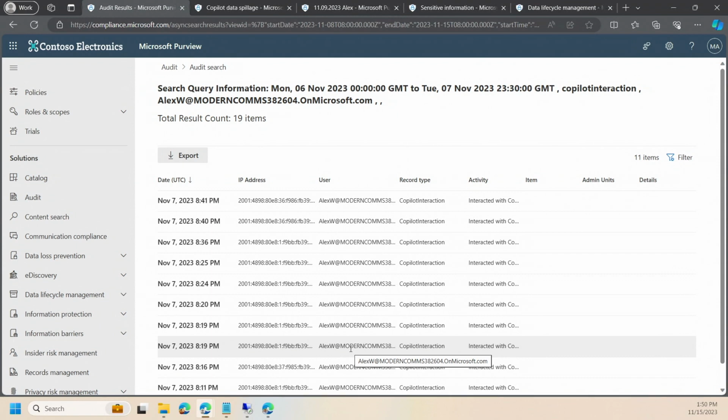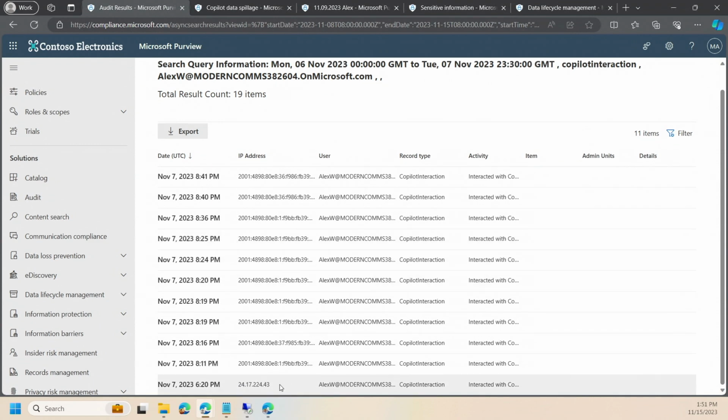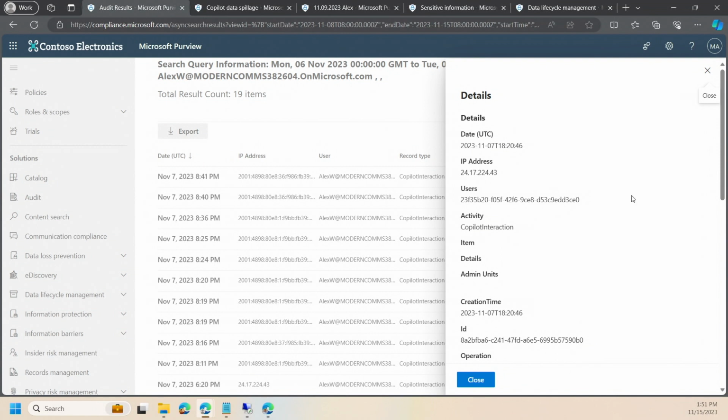Okay, so now we have looked at what Alex's experience is like and how data is safe and secure as Alex interacts with Copilot. We looked at how Diego has his experiences correctly grounded, safe and secure, the data is. So what's the admin side of the story? Let's switch over there and talk about that. For everything that is going on with Copilot, we want to make sure that the admins have complete visibility of what's going on. And that starts with audit. You can use the audit capabilities in Purview to look at every interaction that is going on. I'm going to pull up one to show you what that is like.